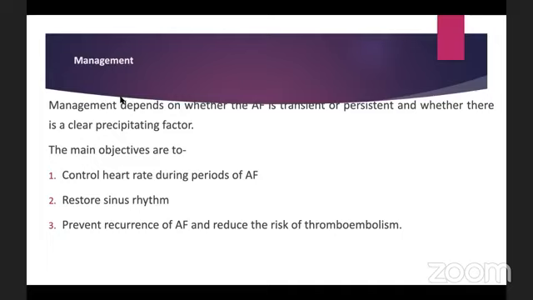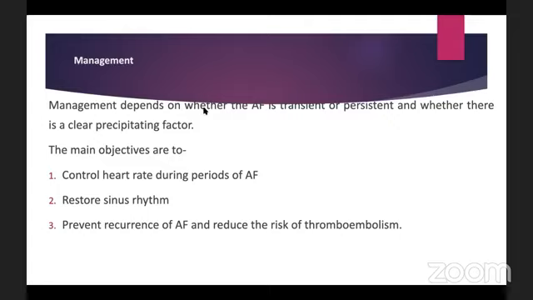So the management depends on two things. Firstly, if there is an underlying cause that can be removed, and the second is what type it is. So if we can find a clear precipitating factor such as thyrotoxicosis, or it may be an acute chest infection, or it may be recent alcohol intake, we need to reverse the precipitating factor.